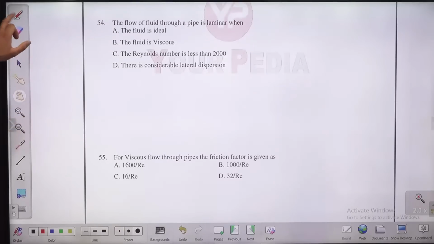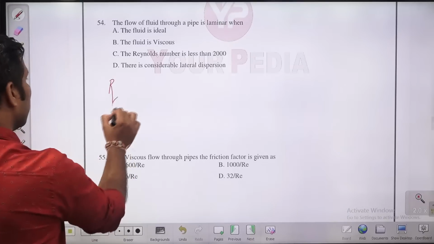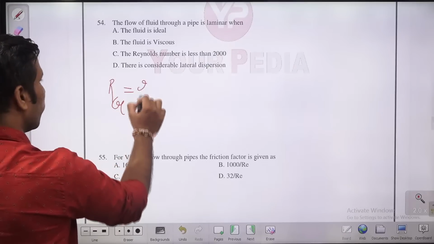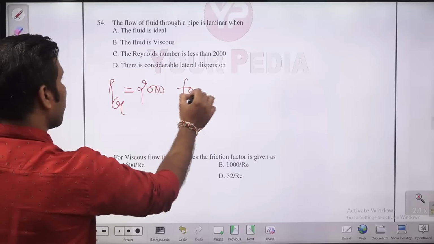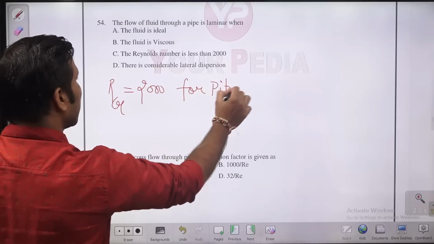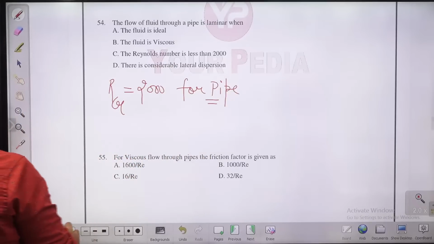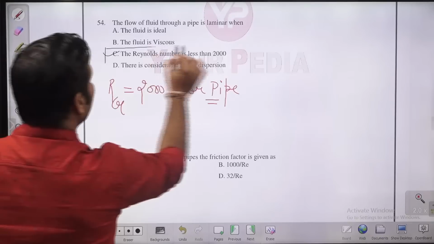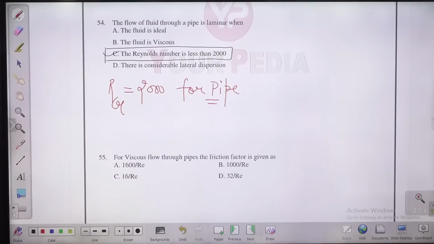The flow of fluid through a pipe is laminar. When you have laminar flow in a pipe, guys, what is the critical Reynolds number? What is the critical Reynolds number for a pipe? 2000 for a pipe. So if the Reynolds number is less than 2000, the flow is said to be laminar in a pipe. If the Reynolds number is more than 4000, the flow is turbulent. And if the Reynolds number is between 2000 and 4000, the flow is said to be in transition, meaning it is converting from laminar to turbulent.